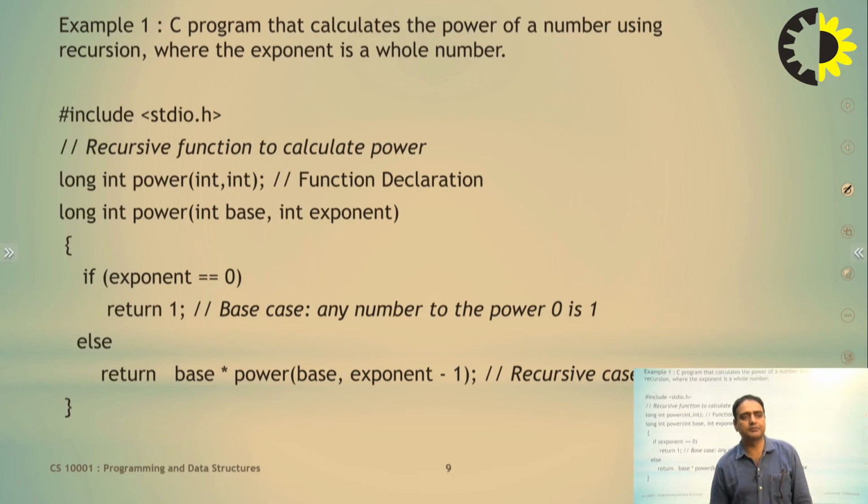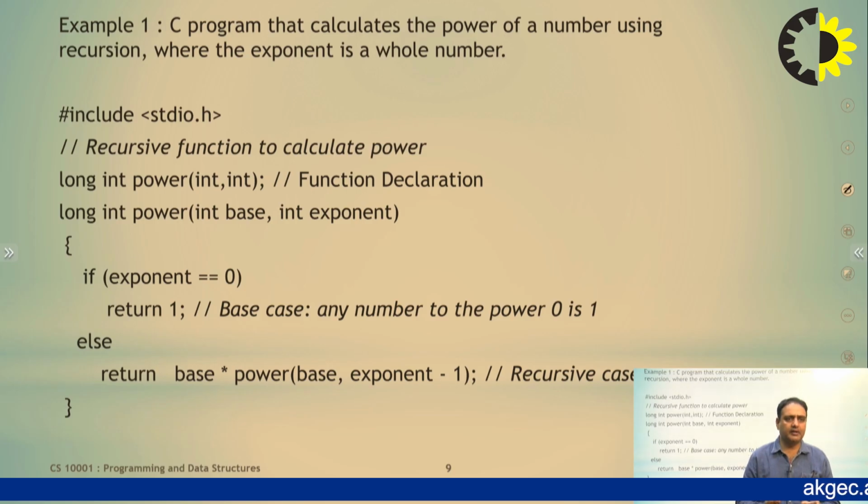Each and every time, the exponent is decremented. By this recursive function, power, you slowly move toward the base condition. When you reach the base condition, all the intermediate values are calculated and the result is given.